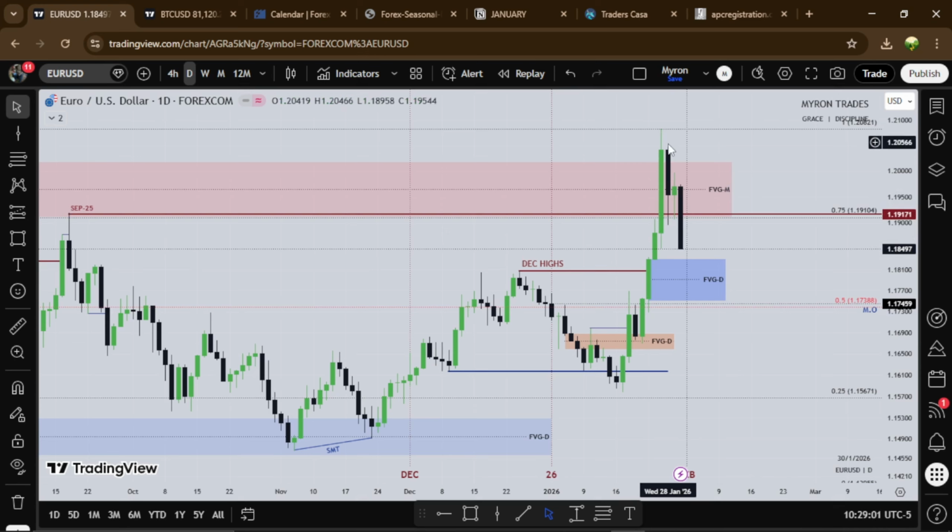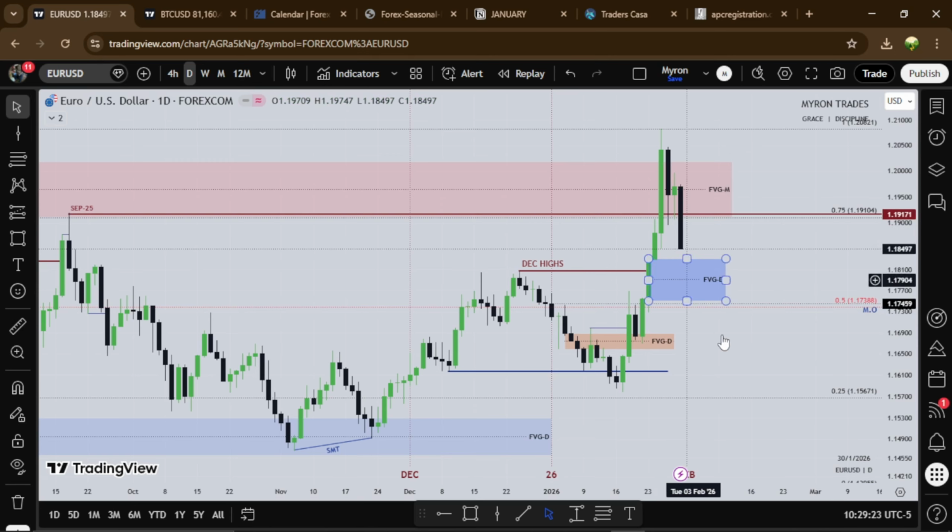Then the dollar tries to gain its strength around Wednesday to Friday, and we see the same thing playing out on euro. We see the euro go lower Wednesday. Then Thursday there was nothing on Thursday. Then we see Friday trade lower. So for the euro, I'm watching this fair value gap. If I want to see a continuation higher, I want this fair value gap to act as support, right?